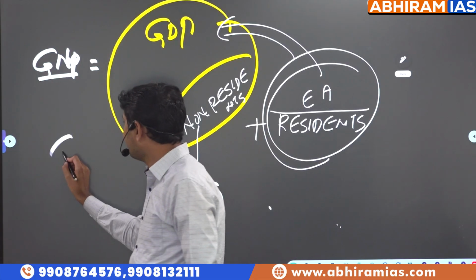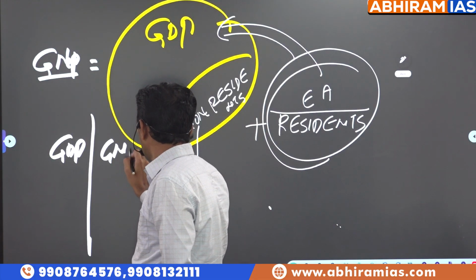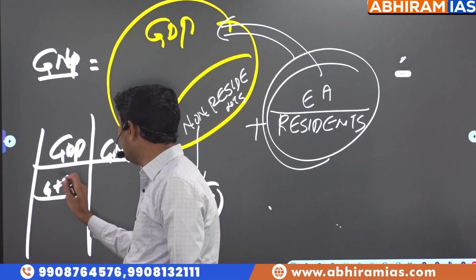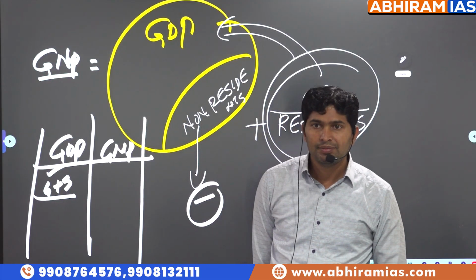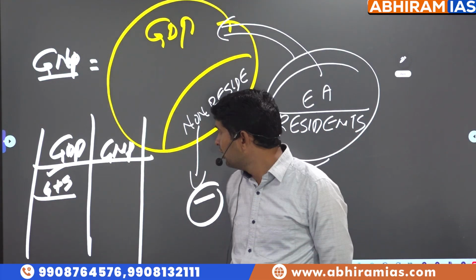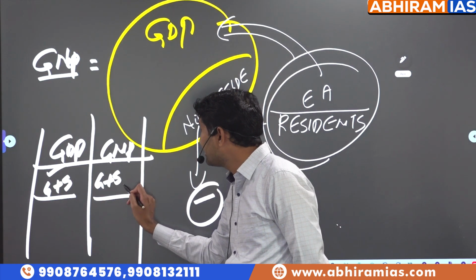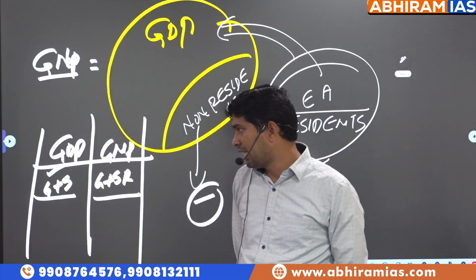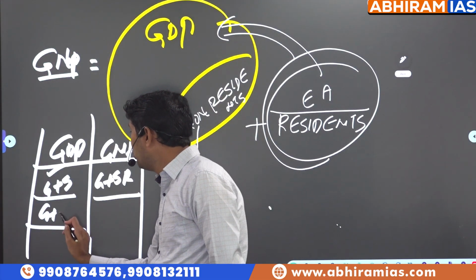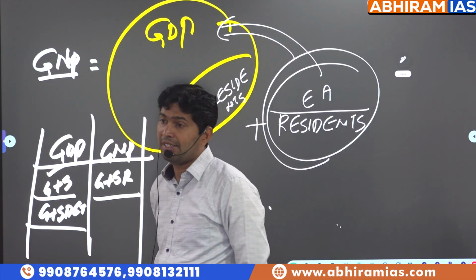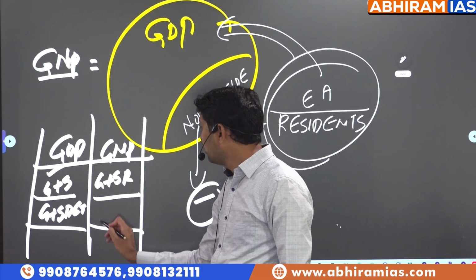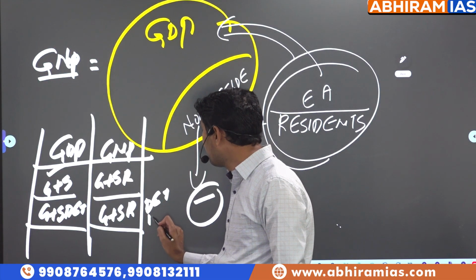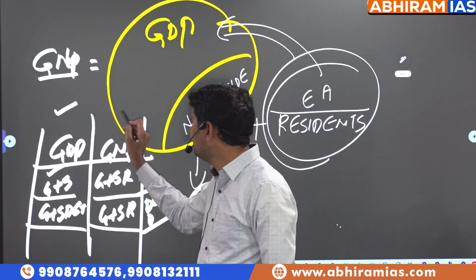Comparison is asked in the exam. So what is the comparison? You will get clarity. Goods and services produced by anybody in India are considered in GDP. It does not matter whether residents or non-residents. But goods and services produced only by residents are considered in GNP. Did you understand? Second, in GDP, goods and services produced only in the domestic economic territory are considered. Whereas in GNP calculation, goods and services produced by residents not only in the domestic economic territory but also in different parts of the world are considered. That is the difference between GDP and GNP.